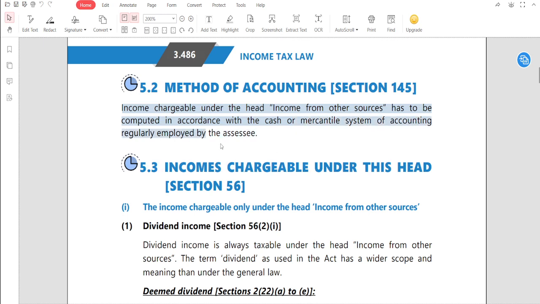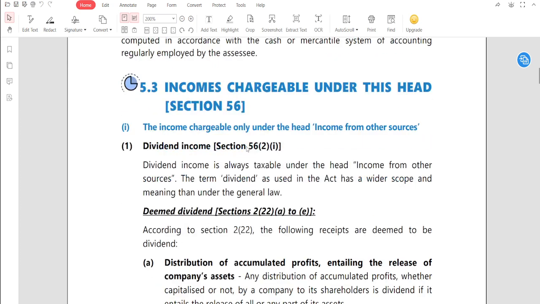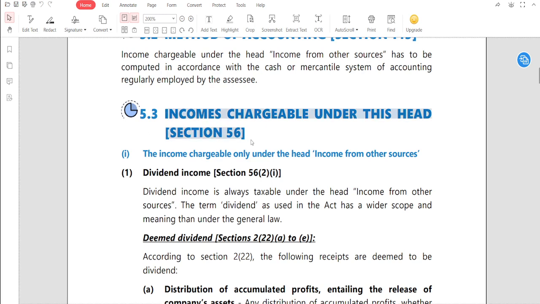So with respect to the accounting method employed by the assessee, that will be followed as the method of accounting. It is very simple: the method of accounting should be the one regularly followed by the assessee. Now, income chargeable under this head: what is section 56? This is the first section we will read, section 56. Section 56 is the section in which you are going to learn everything here. That is the important section. So income chargeable only under income from other sources.